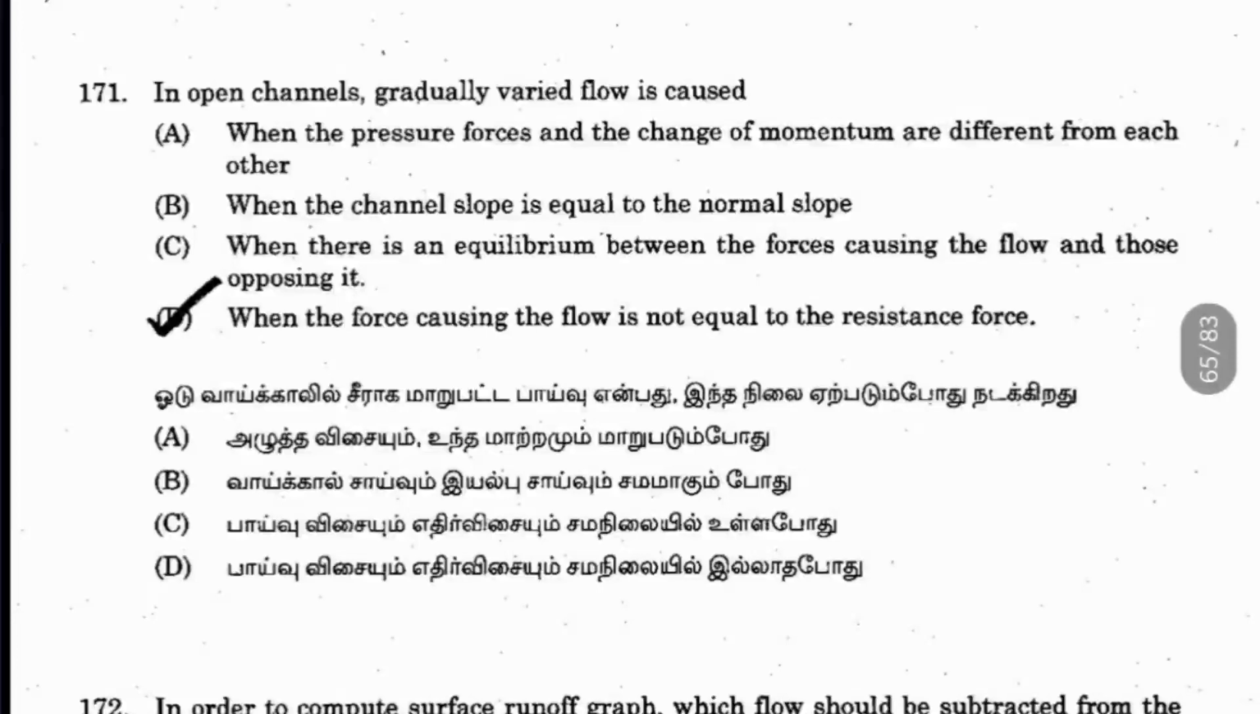171. In open channels, the gradually varied flow is caused when? This is caused when the force causing the flow is not equal to the resistant force. At this time only we call that flow gradually varied flow. Also, there is a change in the depth of the flow, and gradual means the flow will be gradually varied flow.